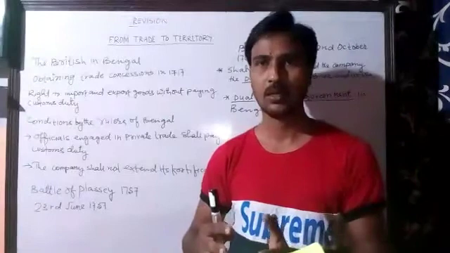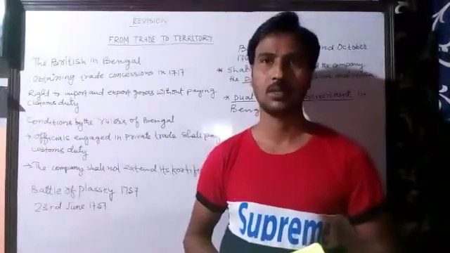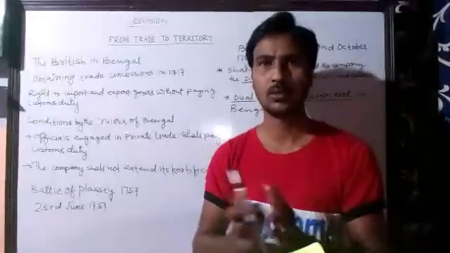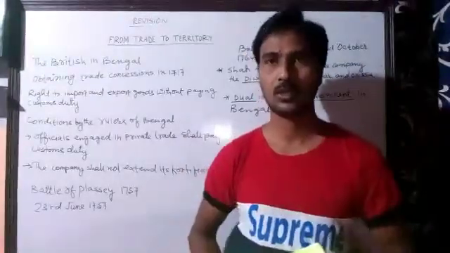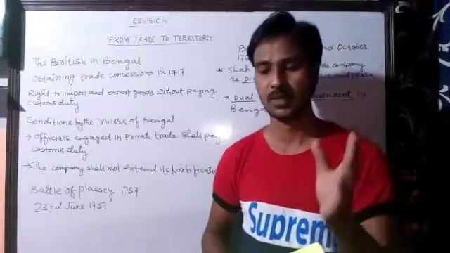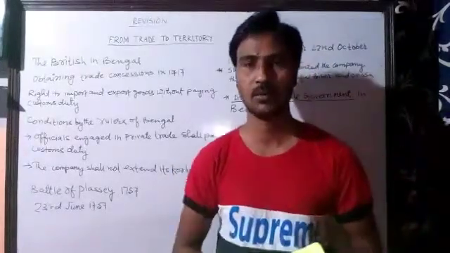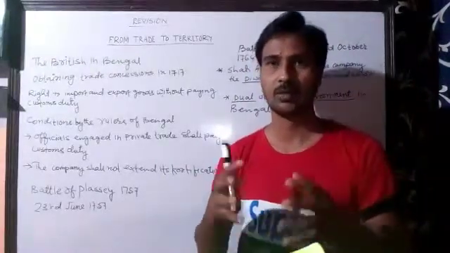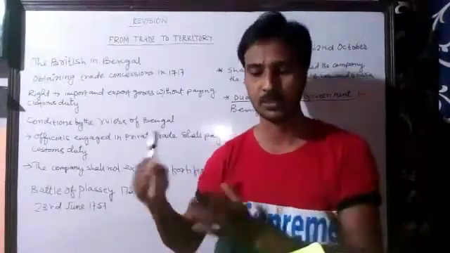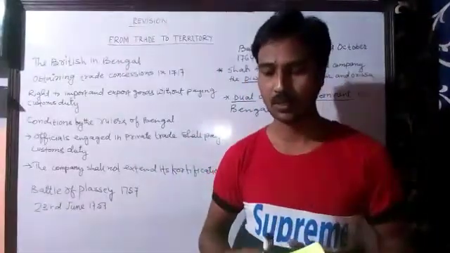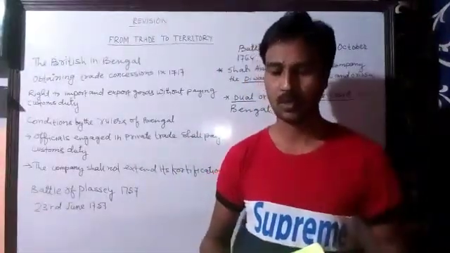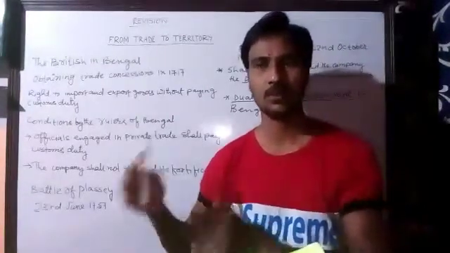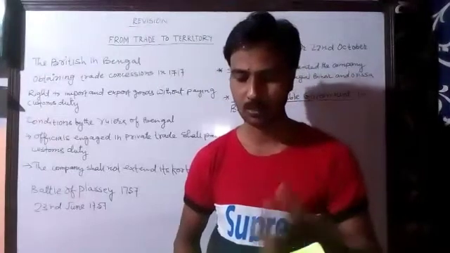So these three rulers together fought against East India Company, and that was the Battle of Buxar in 1764. On 22nd October 1764, the Battle of Buxar was fought between the East India Company and Mir Qasim, Sajadullah and Shah Alam.